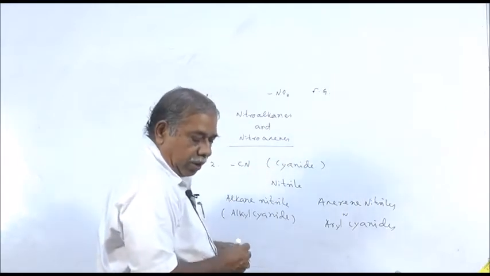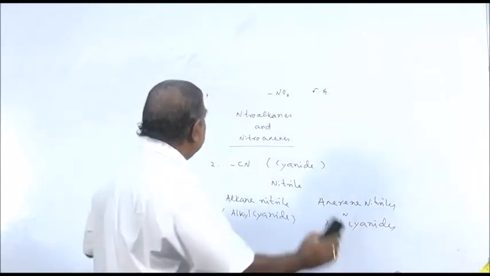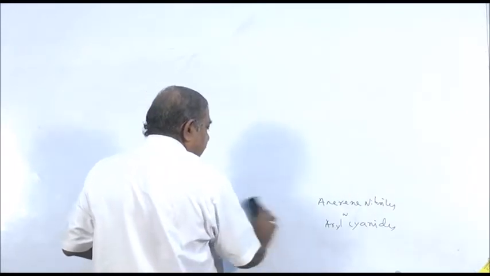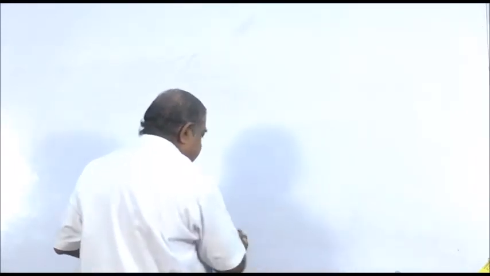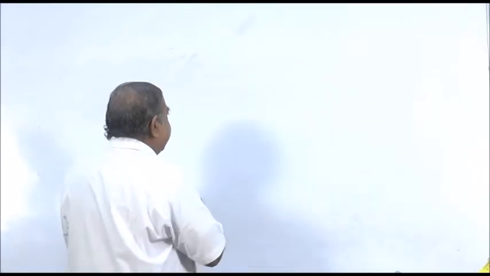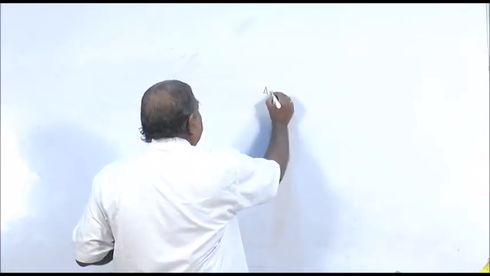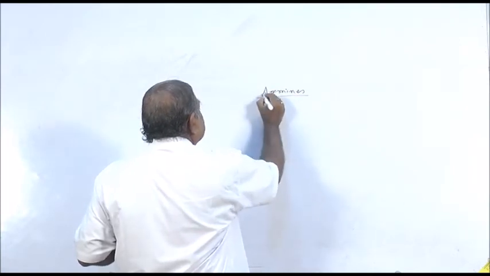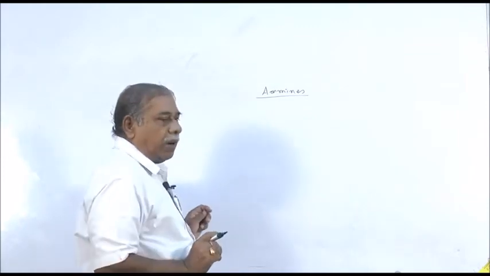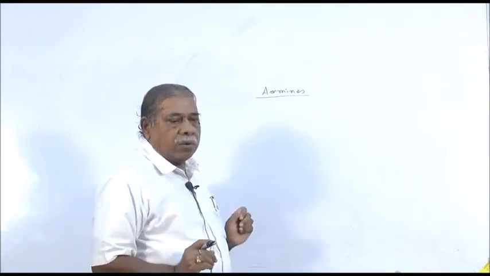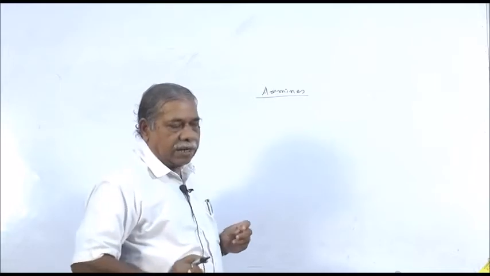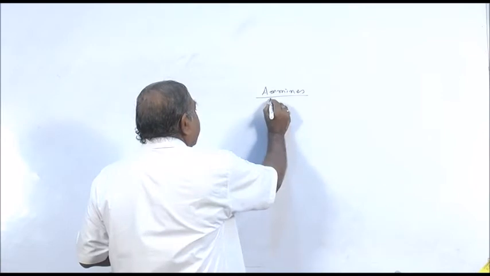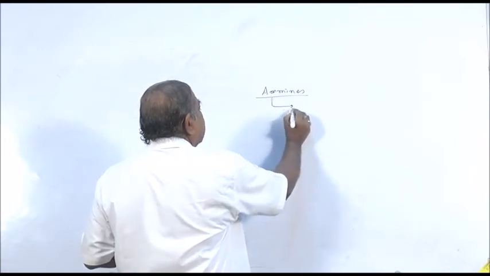The third category of compounds which contain nitrogen are amines, A-M-I-N-E-S. Your course includes only this class of compound; compounds containing the nitro group or the cyanide group are not included. Amines are again three types.